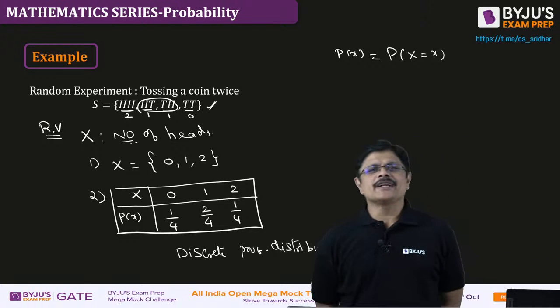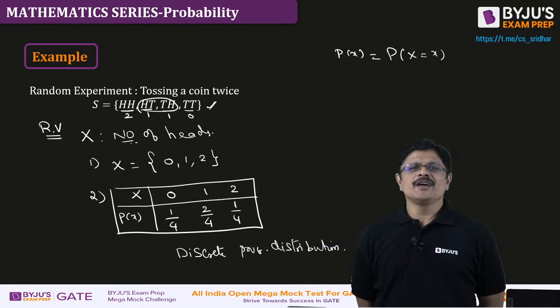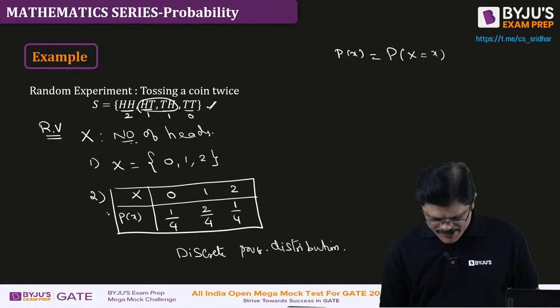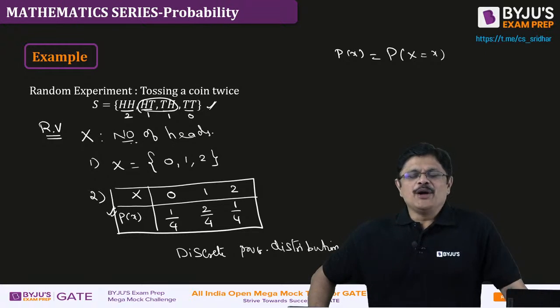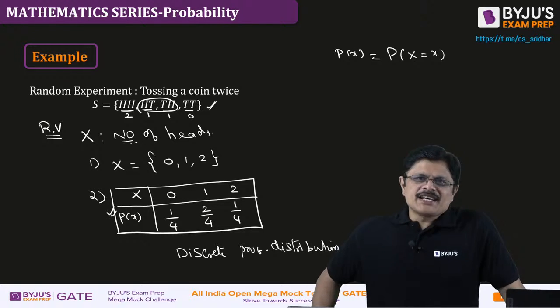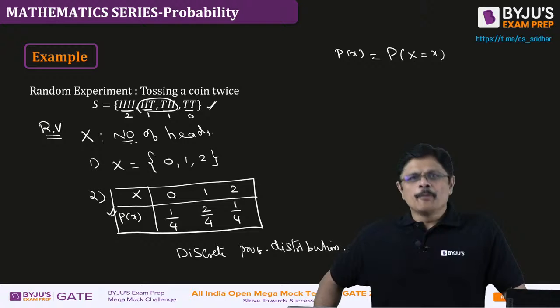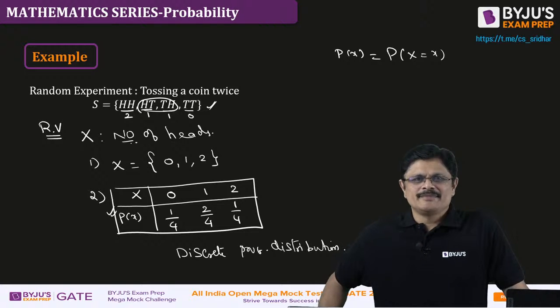And how did you create this discrete probability distribution? Using the probability function. And who created this probability function? We modeled it from the given problem.